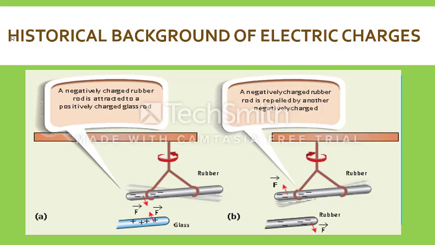That means rubber is negatively charged and glass is positively charged, and there are two arrows towards each other that represent rubber and glass moving towards each other. That means an attractive force happens between rubber and glass.